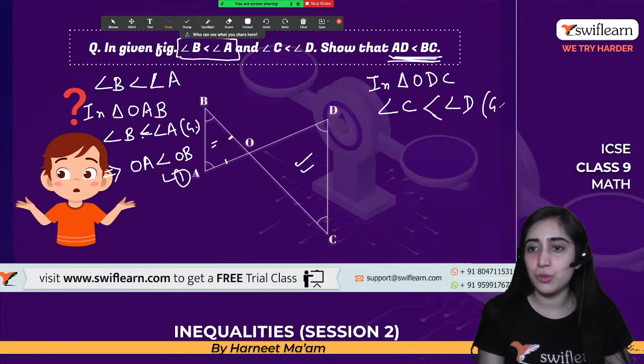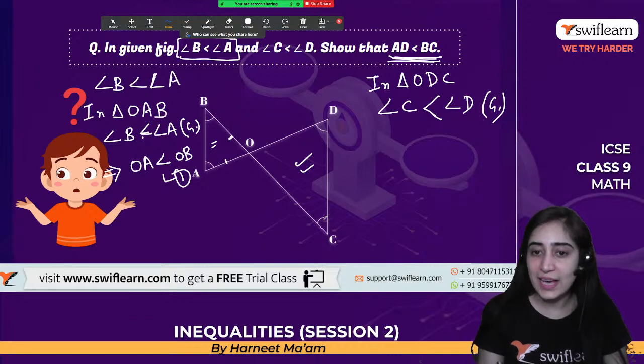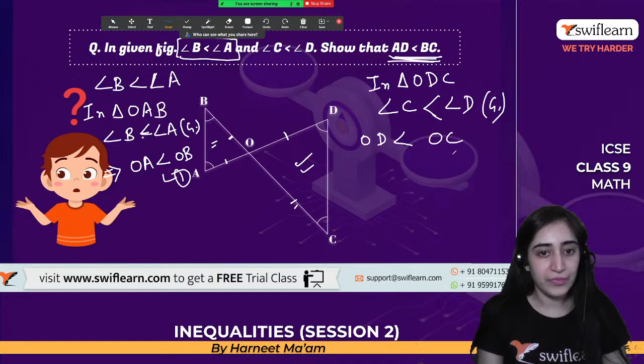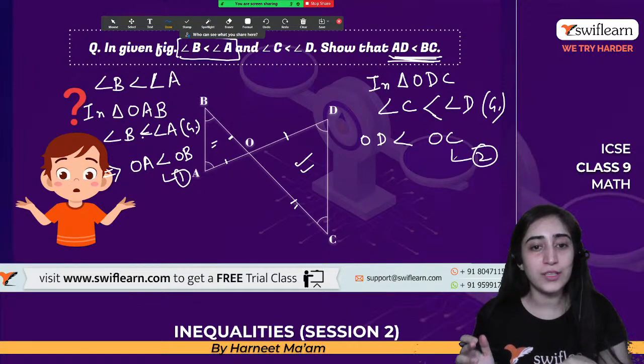This is given to us in the question. Now, what does this imply? That this angle is smaller, this is bigger. That means the opposite side is smaller and the opposite side is bigger. That means OD is less than OC. Here we got the second side. Simple, done. We got the two of them.